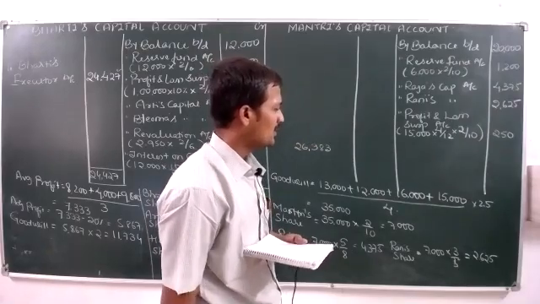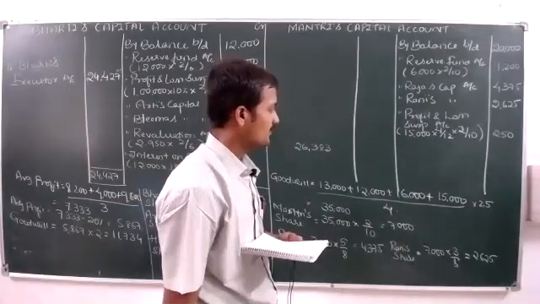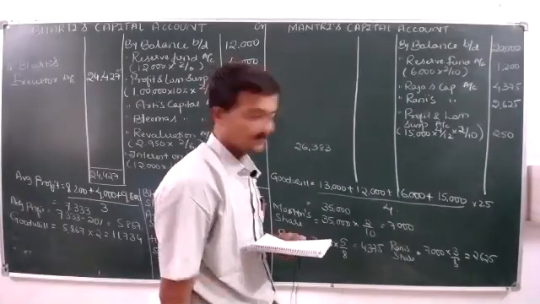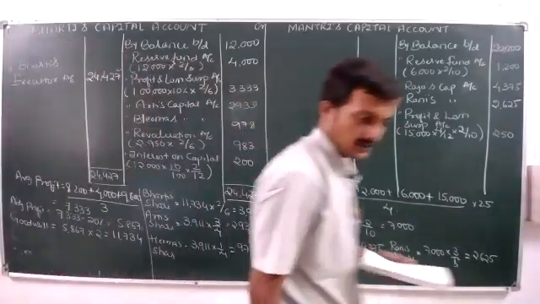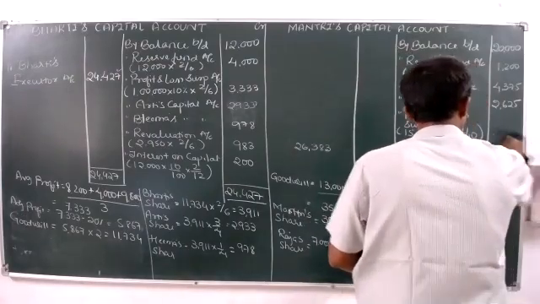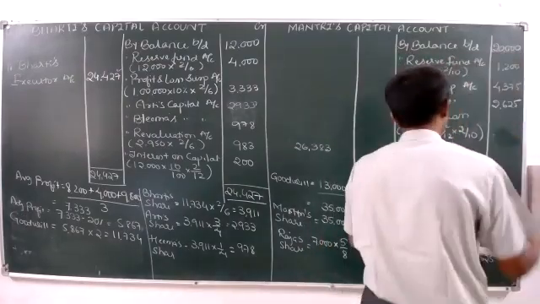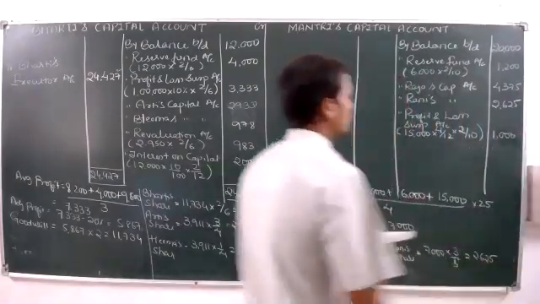Just check how much it will be if we make it 4 by 12. It should be 1,000. So the calendar year problem.